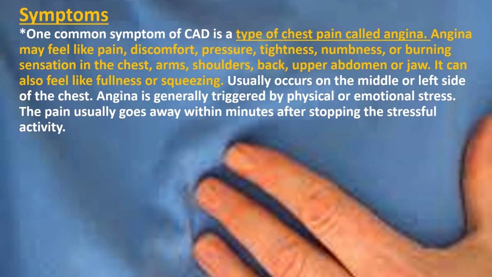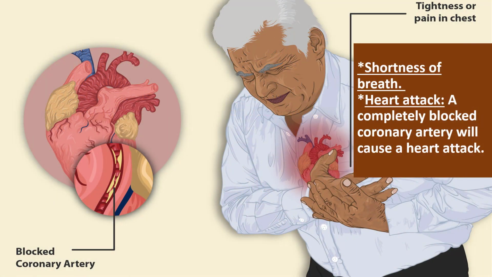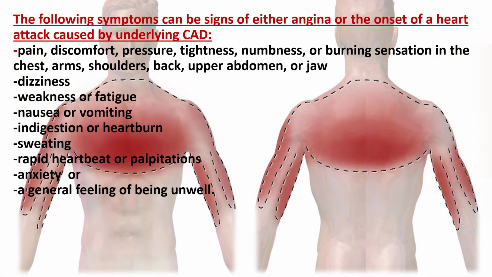Symptoms. One common symptom of coronary artery disease is a type of chest pain called angina. Angina may feel like pain, discomfort, pressure, tightness, numbness, or burning sensation in the chest, arms, shoulders, back, upper abdomen, or jaw. It can also feel like fullness or squeezing, usually on the middle or left side of the chest. Angina is generally triggered by physical or emotional stress. The pain usually goes away within minutes after stopping the stressful activity. Other symptoms include shortness of breath and a heart attack.